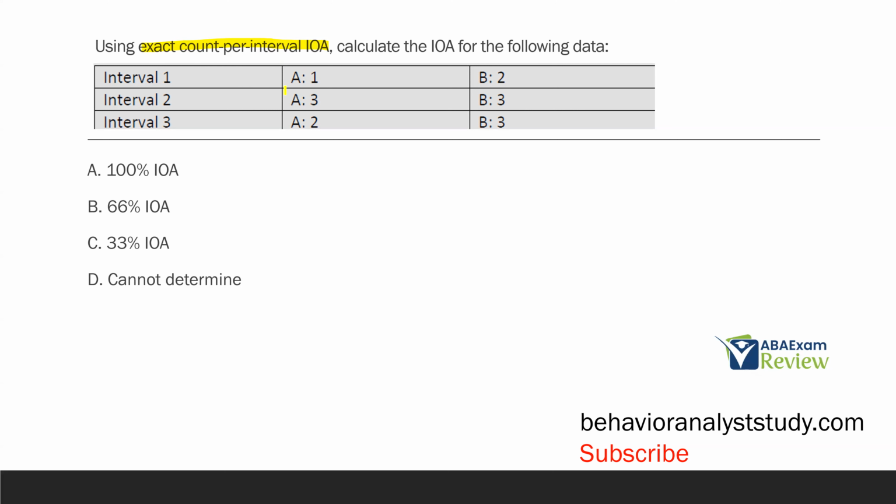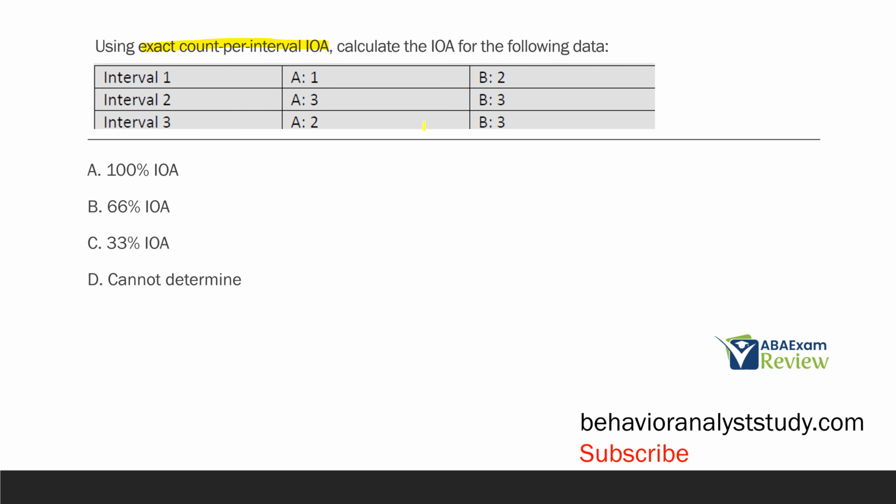So exact count per interval, meaning we're going to look at exactly how many times our observers agreed. So interval 1, do we agree? 1 and 2? No. Interval 2, do we agree? 3 and 3? Yes. Interval 3, do we agree? No. So we agreed how many times? We agreed 1 out of 3 times.